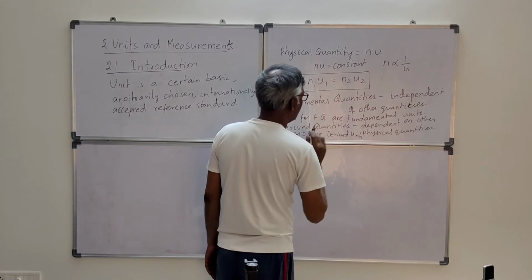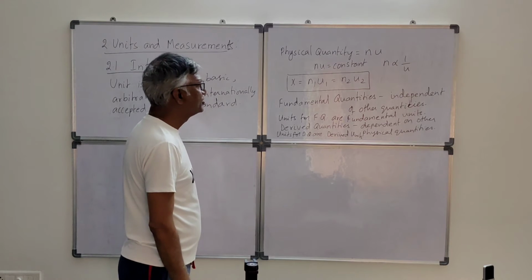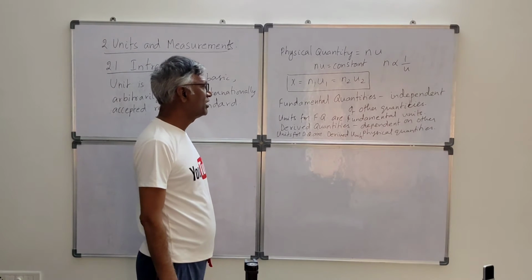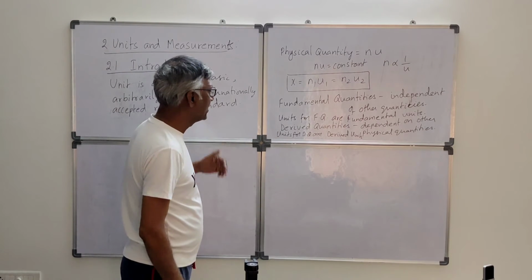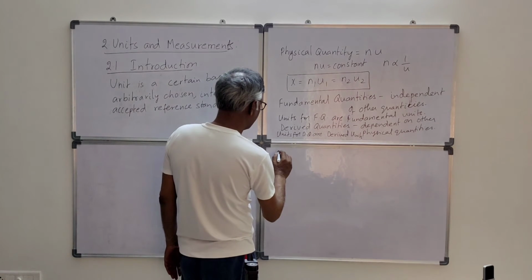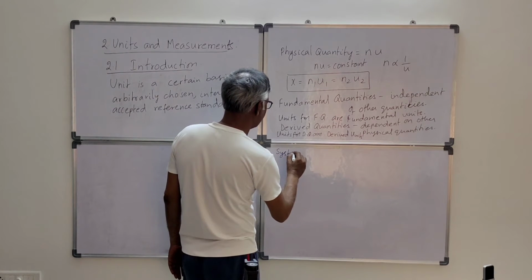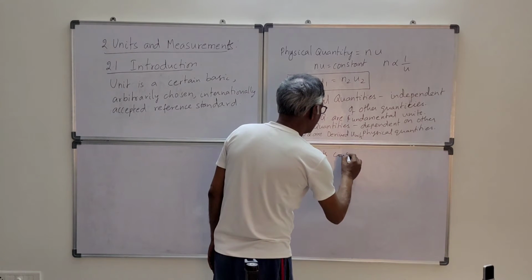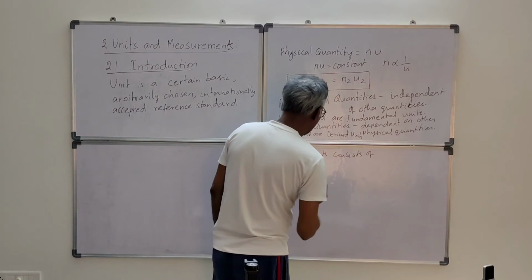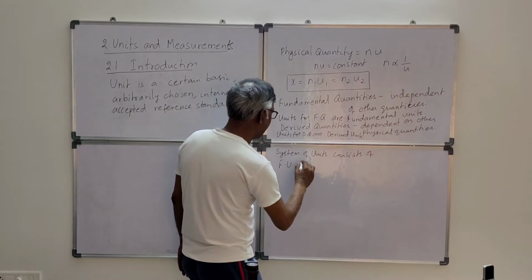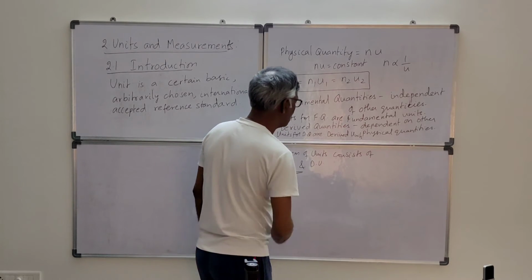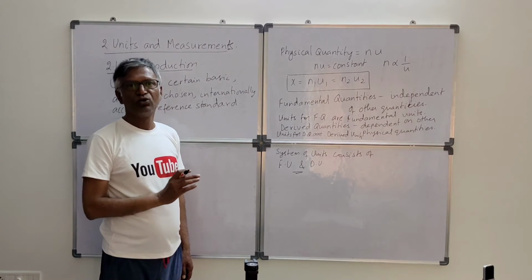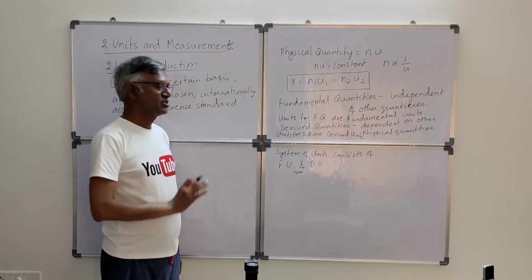And system of units consists of fundamental or basic, also they will be called basic quantities, fundamental and derived. System of units consists of fundamental units and derived units. Okay. System of units means fundamental units and derived units both combinedly known as system of units.